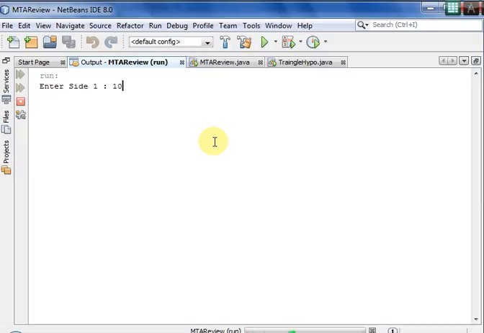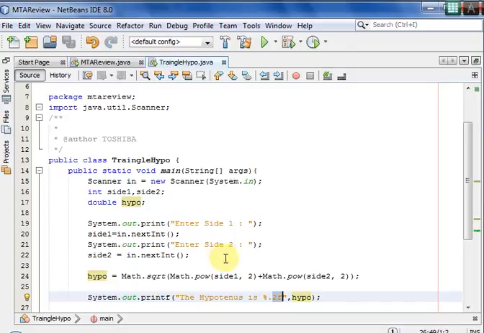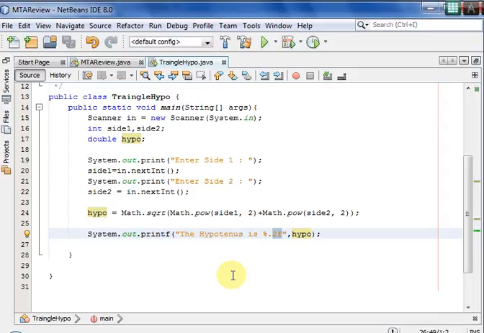For example 10 and 7. So this is 12.21, the output. Here it is just the output for your confirmation. In the exam there is no need to write the output and all. You just write the program correctly. So that is all done.